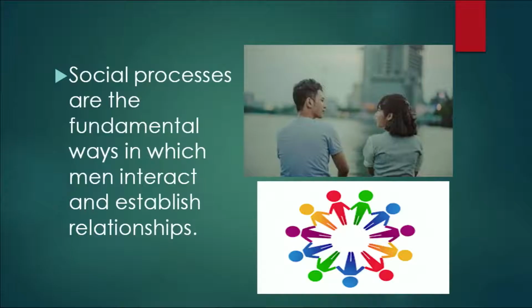Social processes are the fundamental ways in which people interact and establish relationships. You can see the picture where both a male and a female are talking to each other, perhaps in order to establish a relationship. So, we can say that social process is between two actors, it is not a one-way process and it cannot be with only one actor.